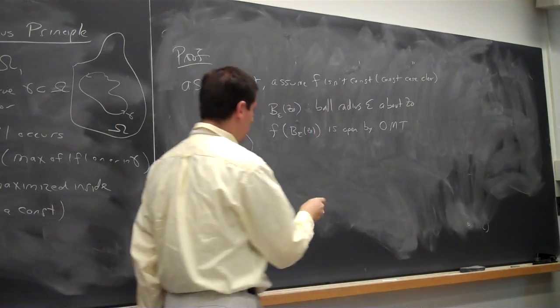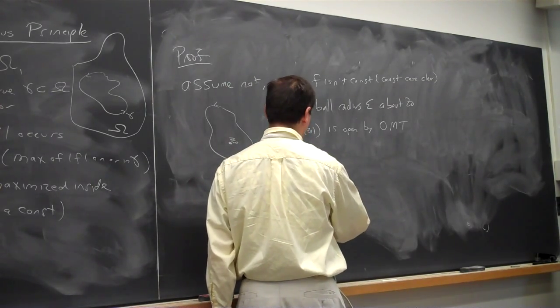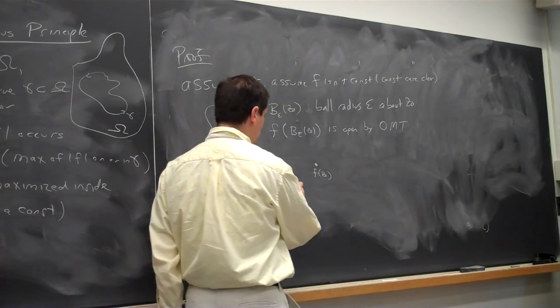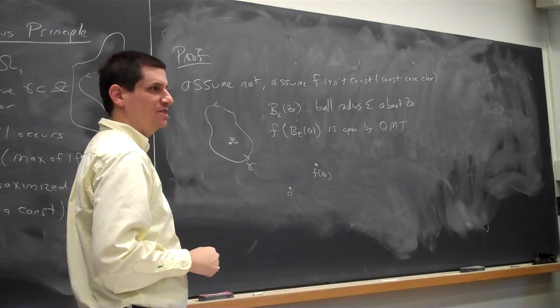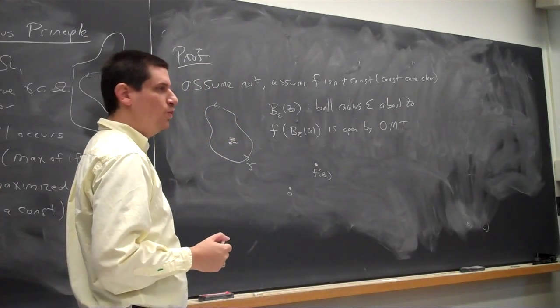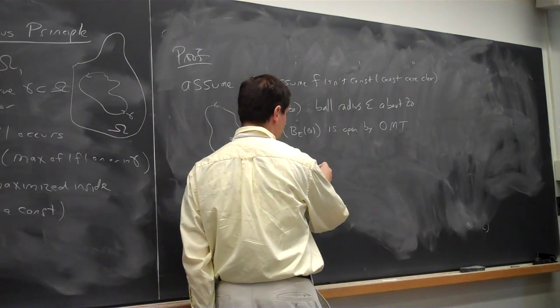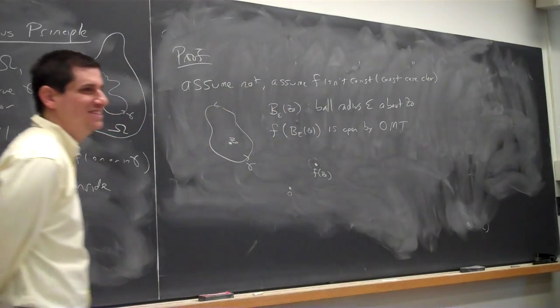If you think about what's going on, let's say this is the point f of Z naught, where the function is largest. I'll draw the origin of the complex plane over here for simplicity. Doesn't really matter where I draw it. We know the image of the ball is some disk. It's open, so it has to contain a disk.